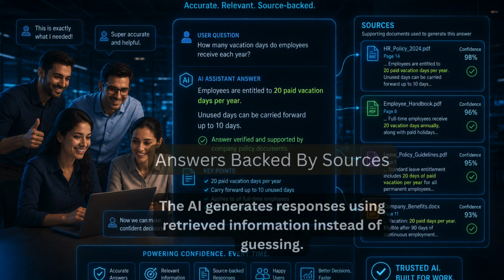Finally, the language model generates an answer. But this time, it's grounded in actual information. The response is based on company documents, policies, manuals, knowledge bases, not assumptions. And that's why RAG dramatically reduces hallucinations.